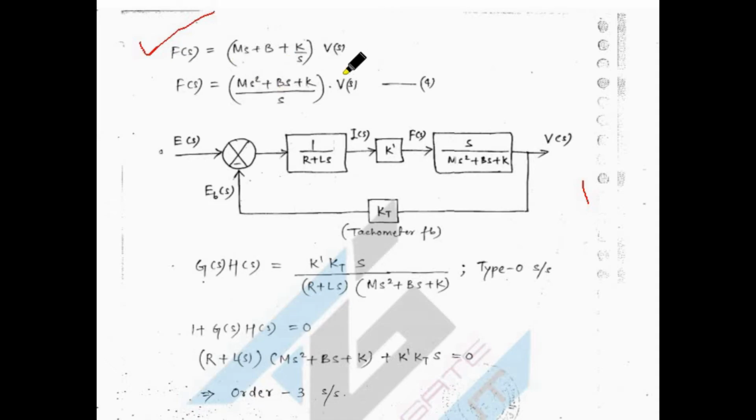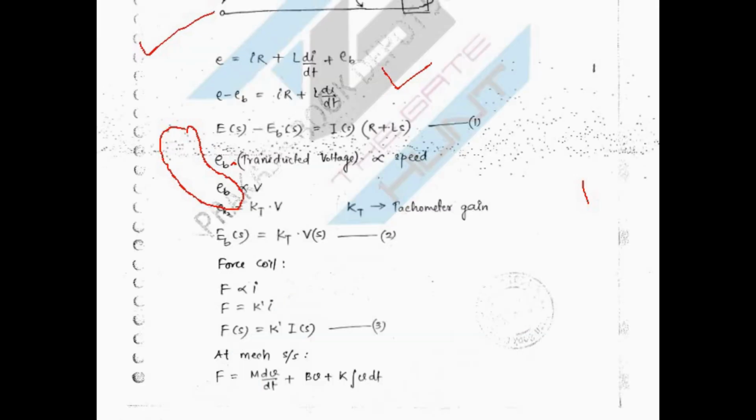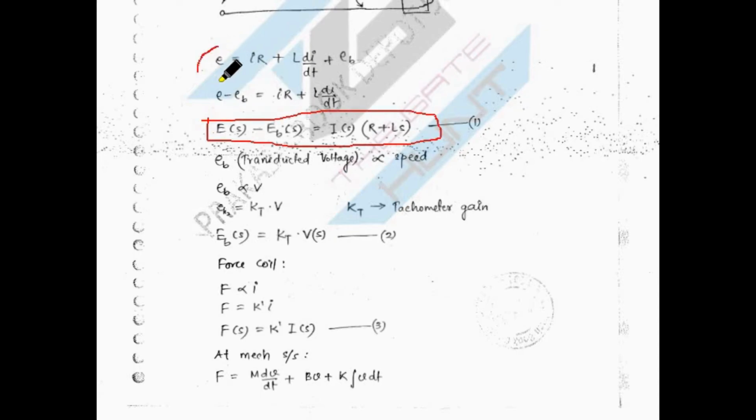So we have four equations. This is one equation. The first equation is E minus EB is equal to Ia(s) into R plus sL. Okay, so what it is, E minus EB. This is a minus symbol, and I will show that equation. So look at these three equations. This EB, you are providing this as an input and this as an output.